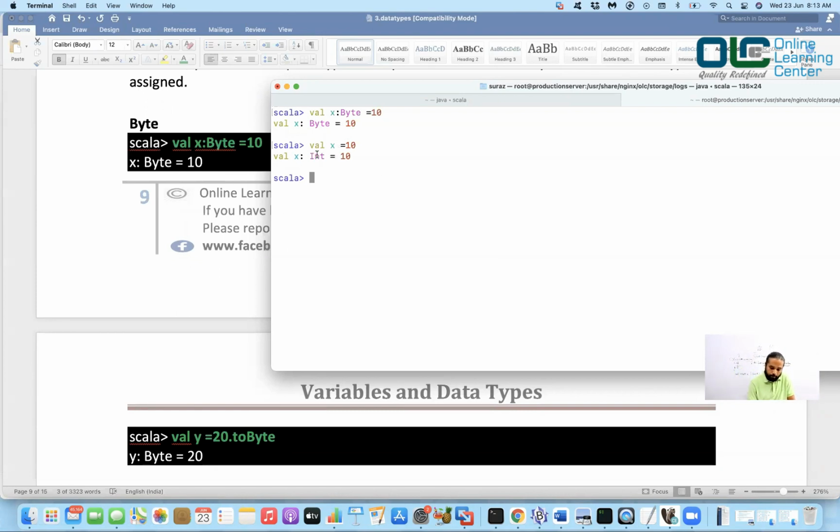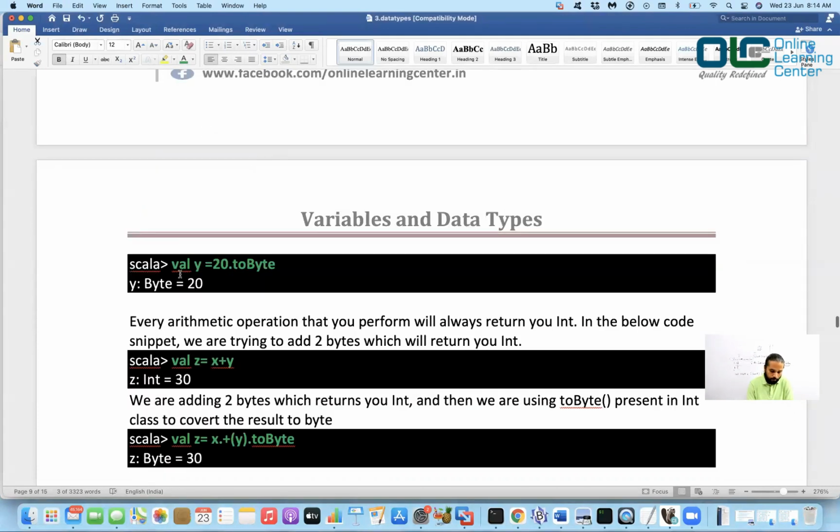So if you see val x is equal to 10, you have just written val x is equal to 10, which means x would be of integer type. But if you want to say, I want to define 10, but I want it to be treated as a byte type, then you'll have to explicitly tell that x should be a byte type and is equal to 10. So it creates a variable called x of byte type with a value of 10. Now similarly, if you see val y is equal to 20.